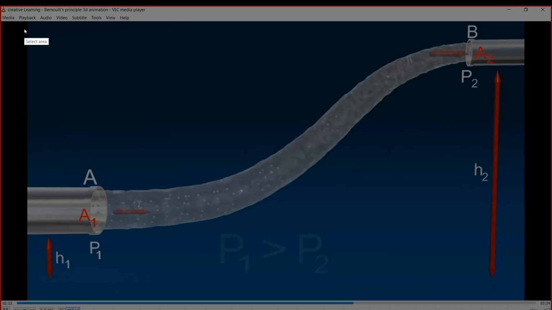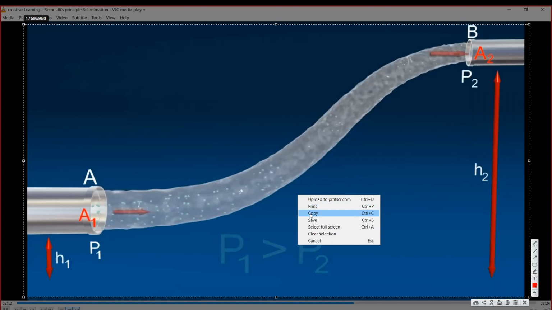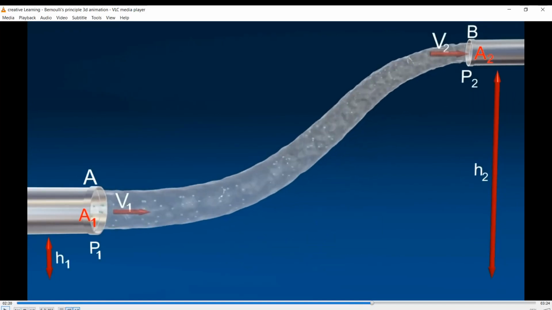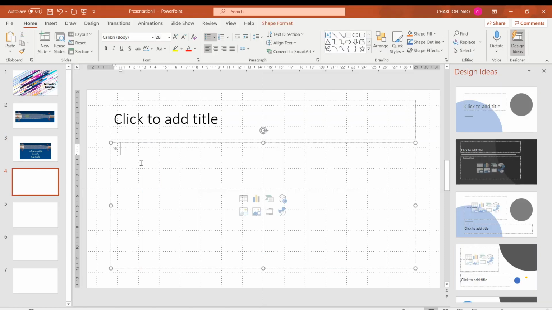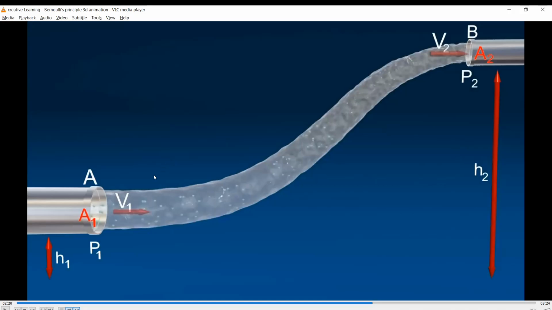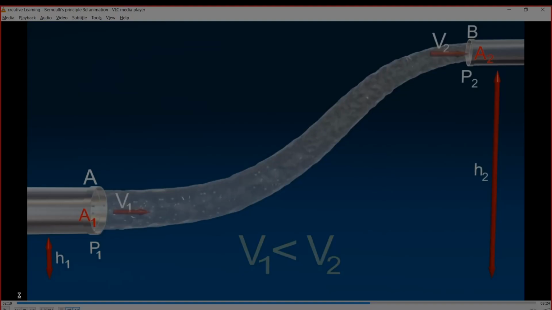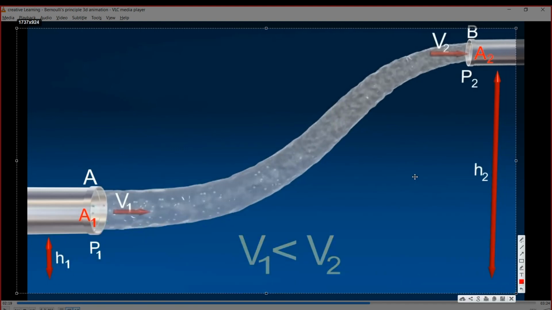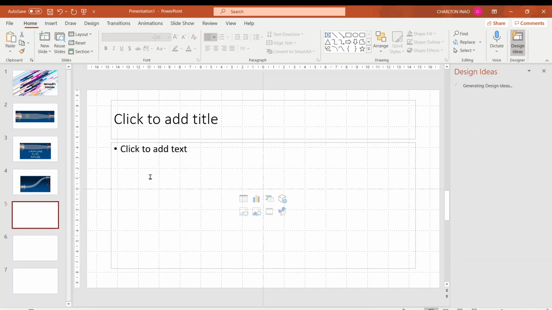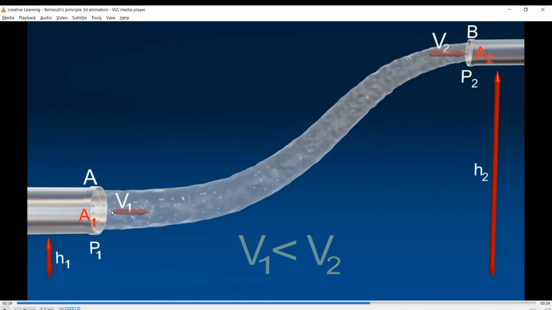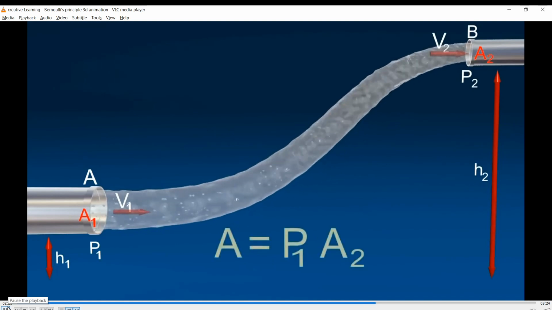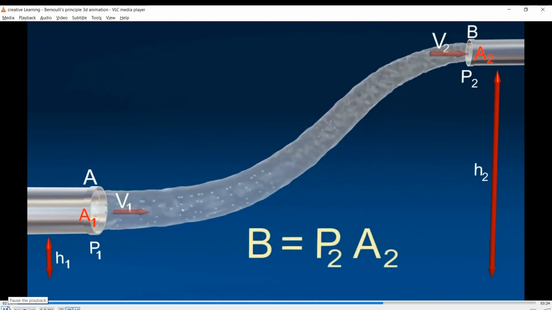Here, A1 is greater than A2, so V1 is less than V2. The force on the liquid at A and at B.